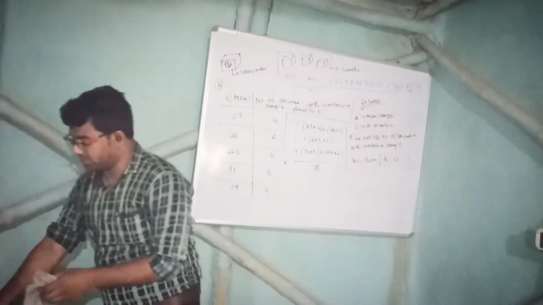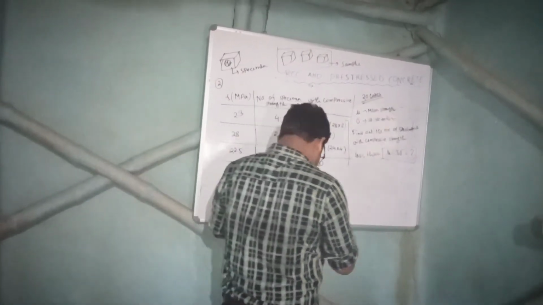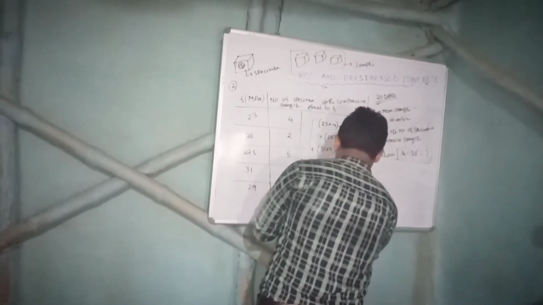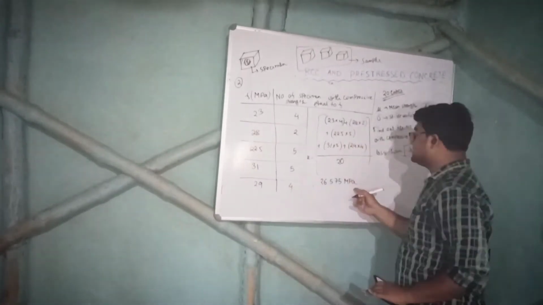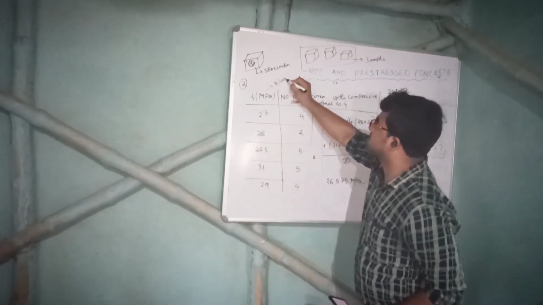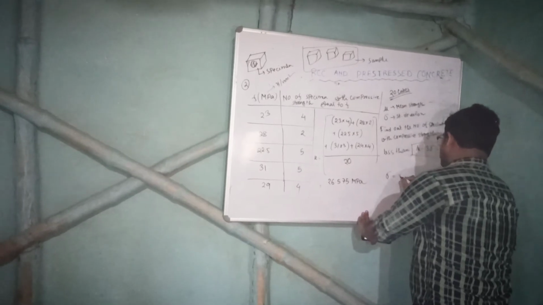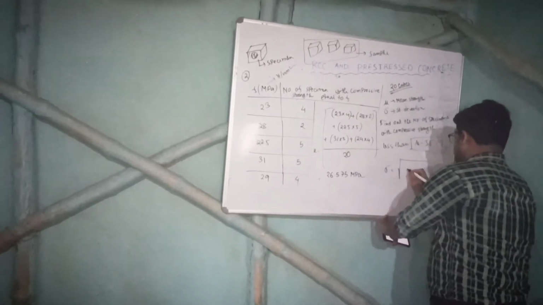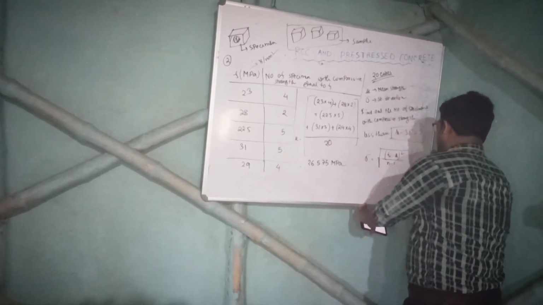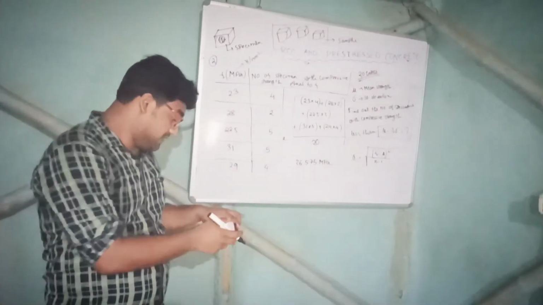Let me see what it comes. The answer is coming 26.575 MPa. What is MPa? MPa means megapascal, which is Newton per millimeter square. The question is in MPa. Now, sigma. What is the equation for sigma? Write it down. It will be the square root of the sum of Fi minus mu whole square by n minus 1. So, can you calculate the standard deviation?